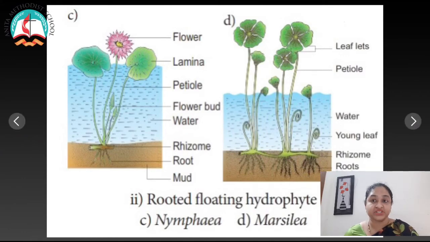The next subdivision in hydrophytes is the rooted floating hydrophyte. In this, the root of the plant is fixed in the mud, but their leaves and flowers are floating on the surface of water. So these plants are in contact with the soil, with the water, and with the air. Some examples for rooted floating hydrophytes are Nymphaea and Marsilea.